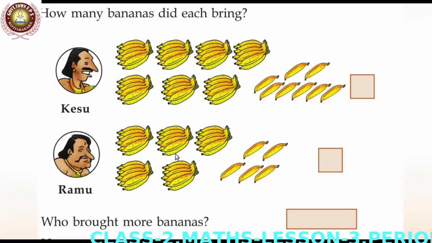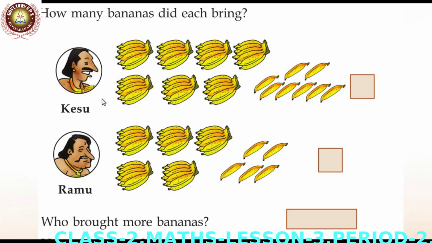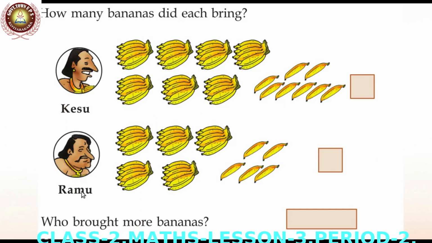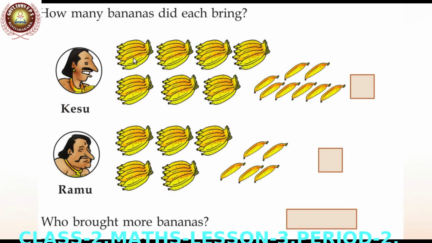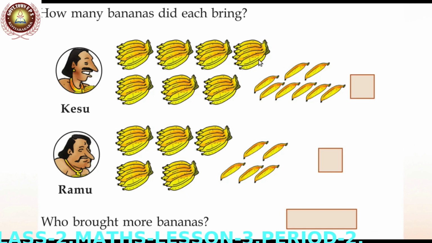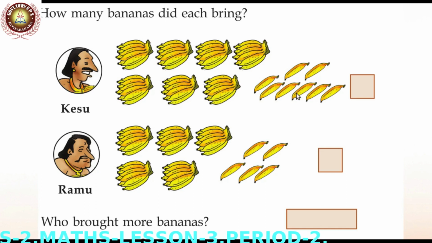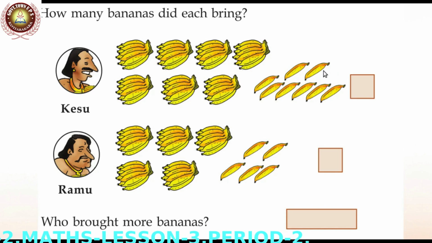Here you can see the picture of bananas Keshu and Ramu bring. Keshu brought 1, 2, 3, 4, 5, 6, 7 bunches and 1, 2, 3, 4, 5, 6, 7, 8. Once more, 1, 2, 3, 4, 5, 6, 7, 8. 8 bananas.